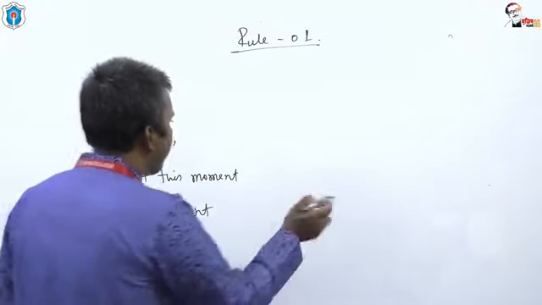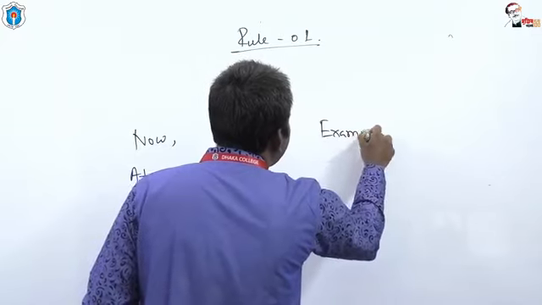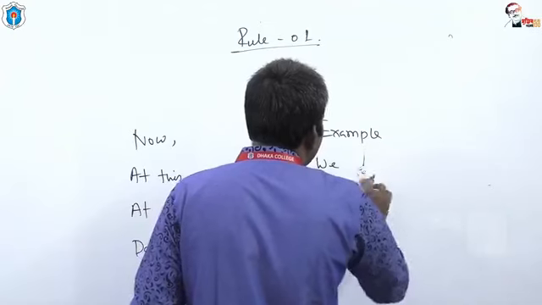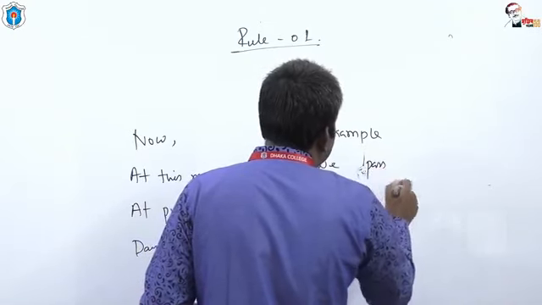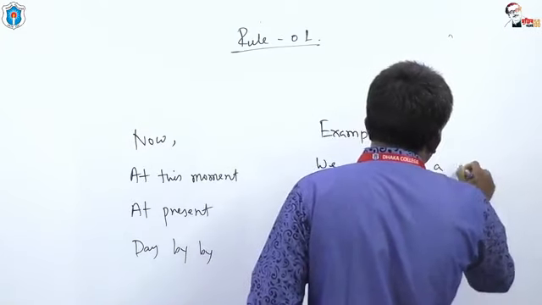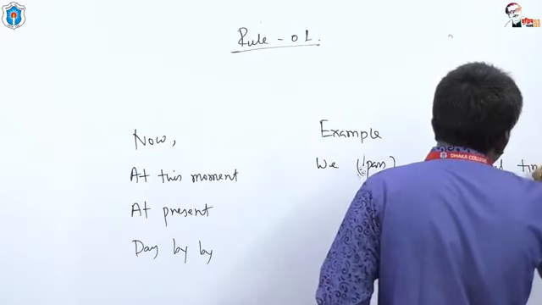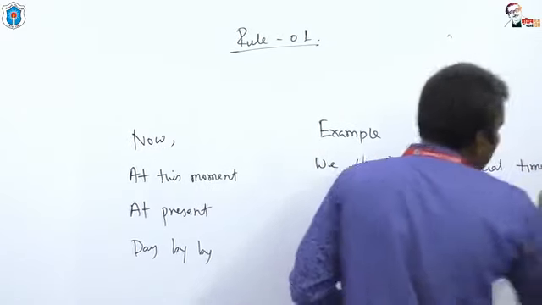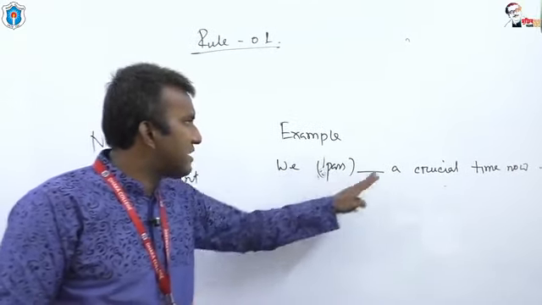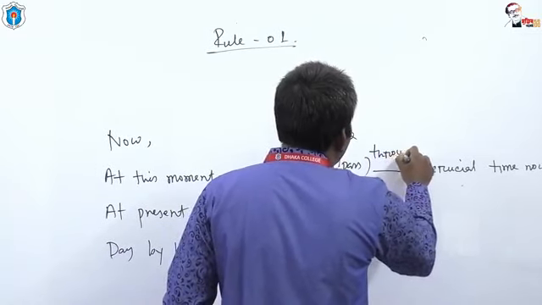Let us give an example. We pass a crucial time now. Students, what should be the answer? There should be a preposition, through.